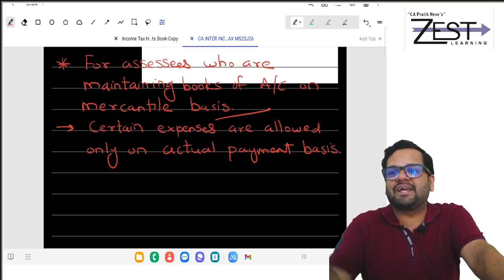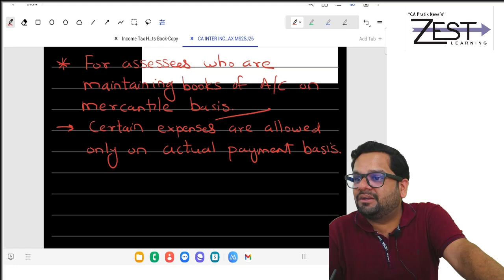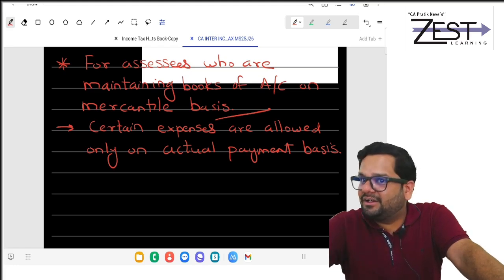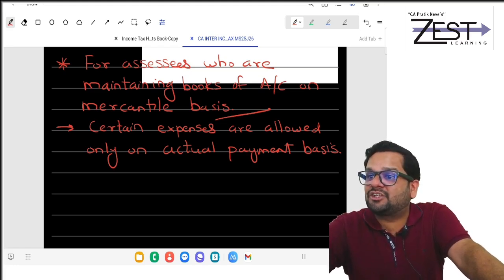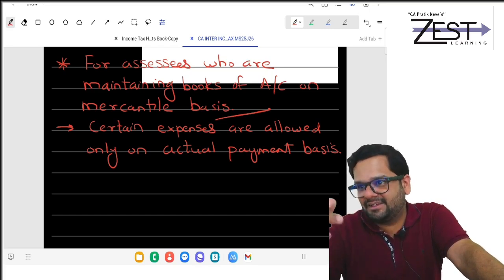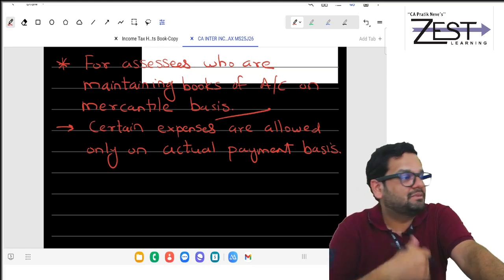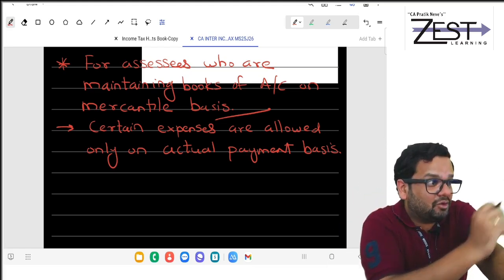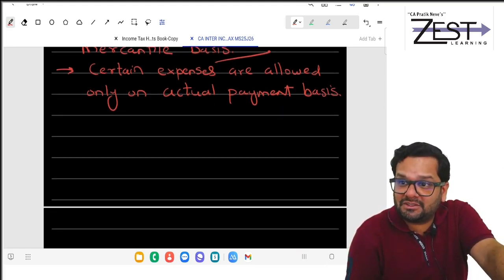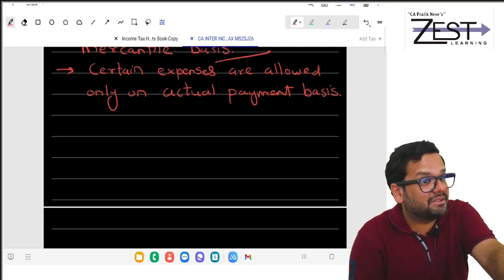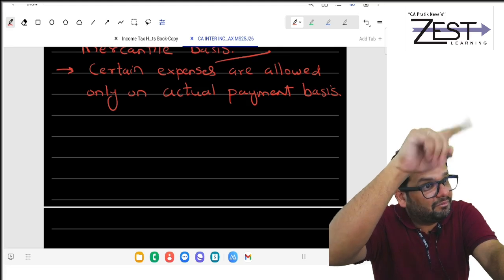No need to tell this for cash basis, because cash basis people are already taking deduction of those expenses which are actually paid. Actually paid, not cash, actually paid. But here, certain expenses are allowed only on actual payment basis, even if you are following mercantile system.